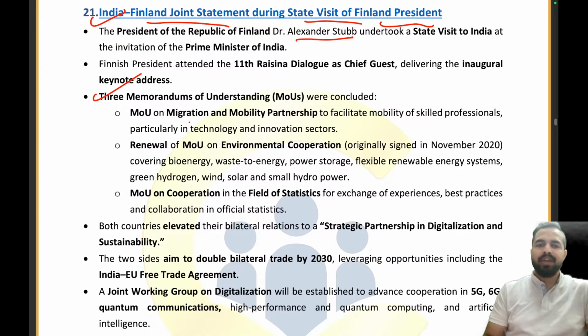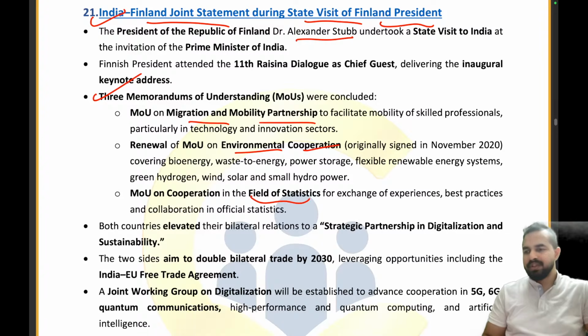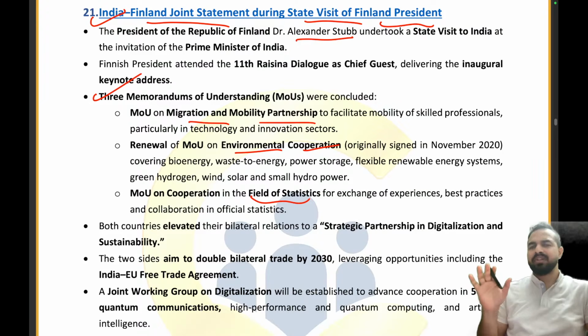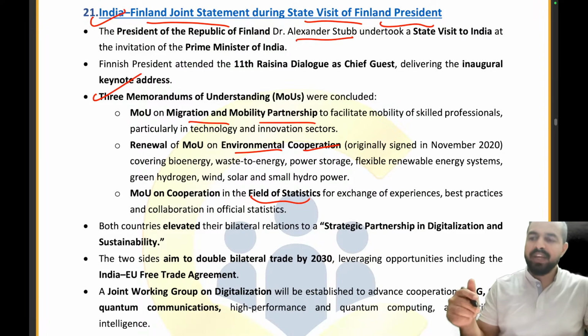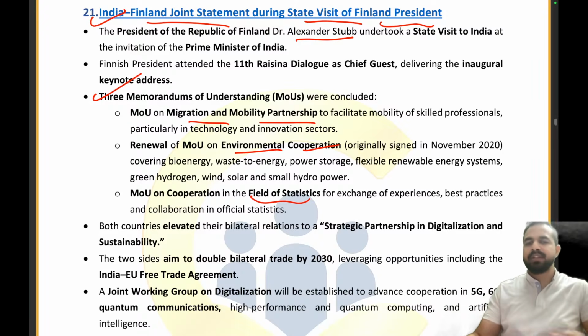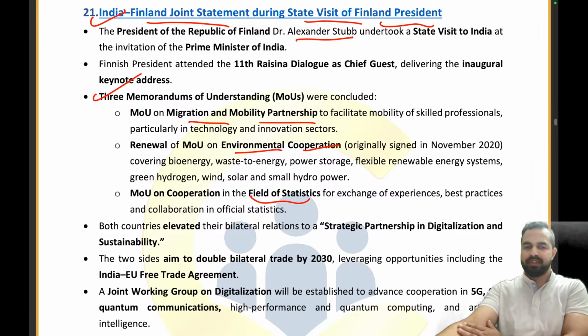One MOU is on the migration and mobility partnership, other one is on environmental cooperation, other one is in the field of statistics. So just remember the key details about the 3 MOUs that we have signed, so that we can have the exchange of experiences, best practices and collaborations in the official statistics.